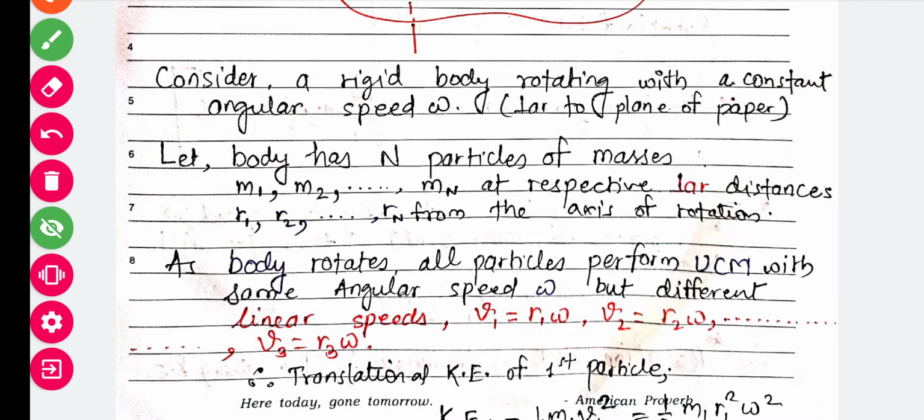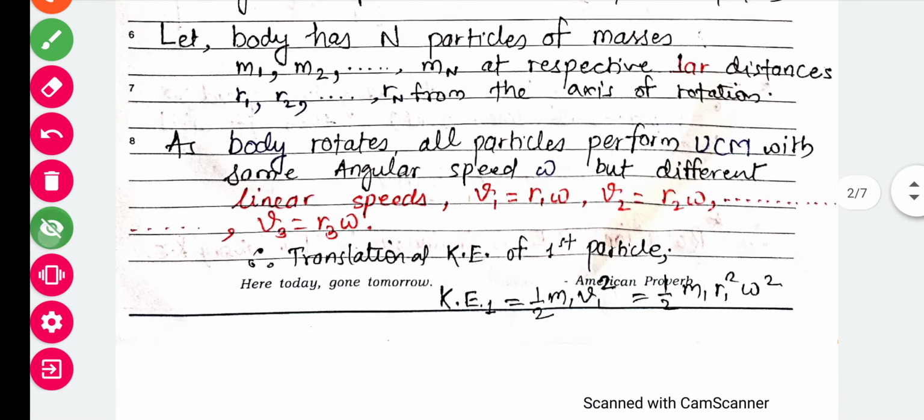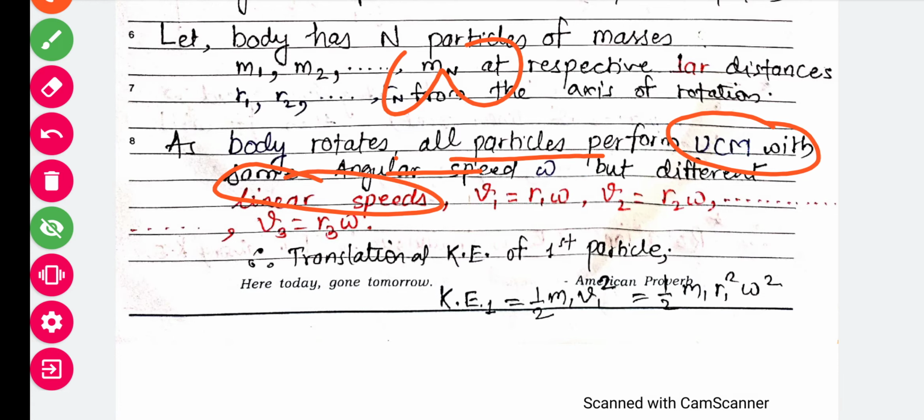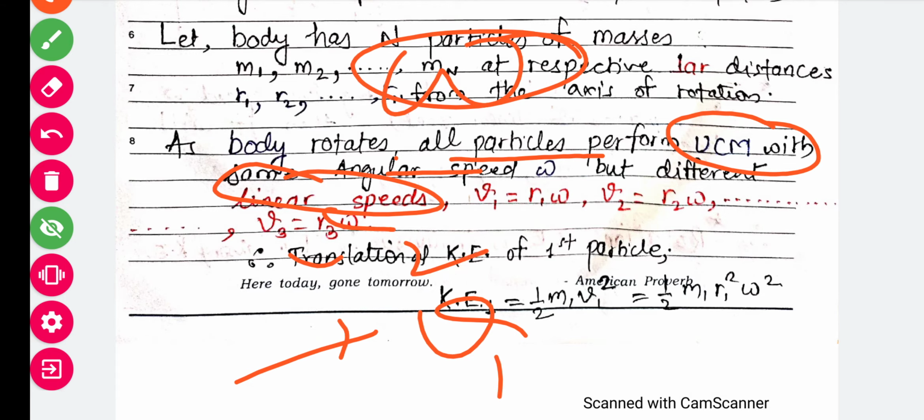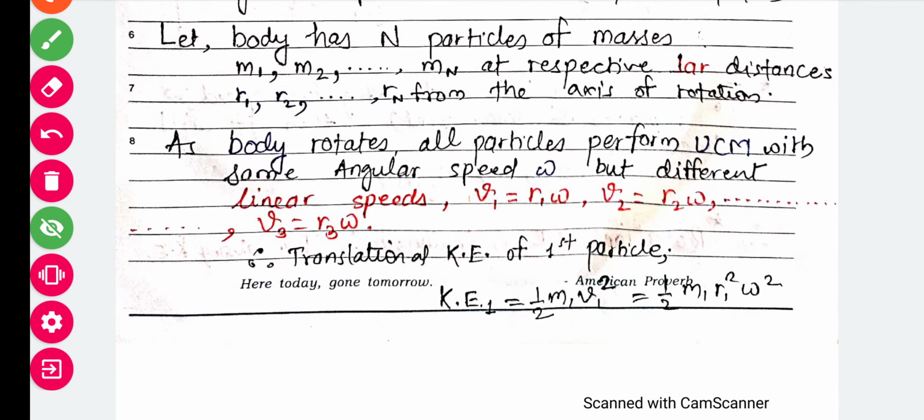As we know, when a body rotates, all the particles of the body perform uniform circular motion. Why uniform circular motion? Because omega is constant. They have the same angular speed, but different linear speeds. The angular speed is the same, but the linear speed is different. What did we denote by v? The linear speed. Omega is the same for all particles, but v1, v2 is different at every point and changing. So the linear speed of every particle is also different, and the direction basically changes.